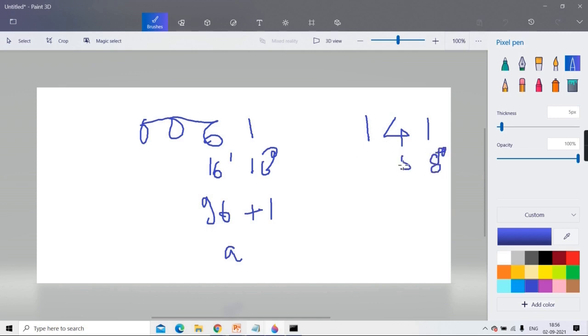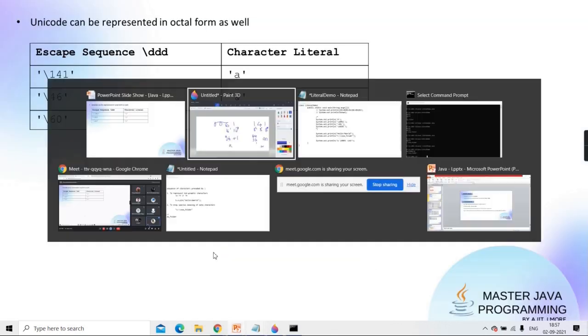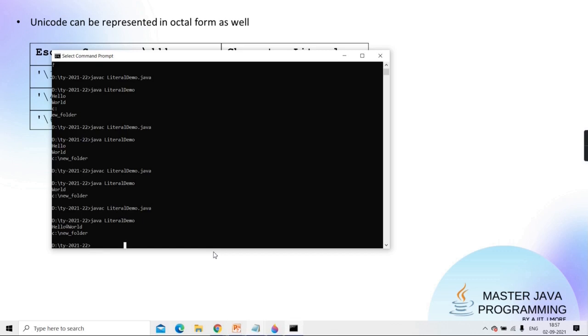It is octal, my dear students. Just now I told you, na? Clear? So if it is octal, so tell me, is it 64 plus 32 plus 1? It is 64, na? Fatafat, orally you should do. 8 raised to 2 is 64 into 1 is 64, plus 8 into 4, 32, and that is 1, which is also 97, and 97 is the code of small a. So in all cases, will it display small a only?